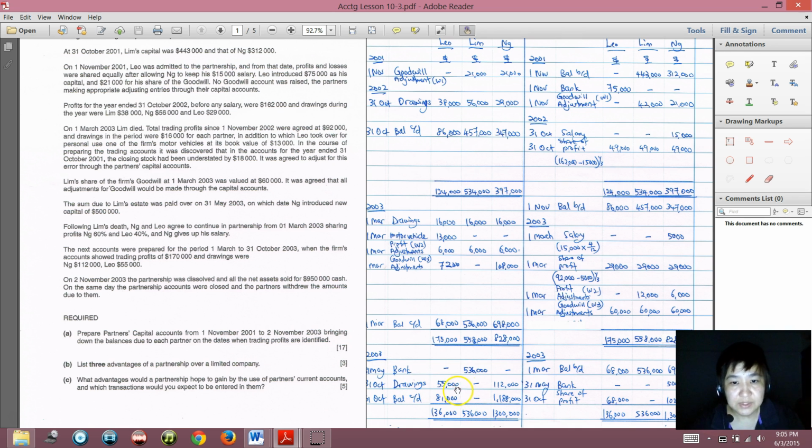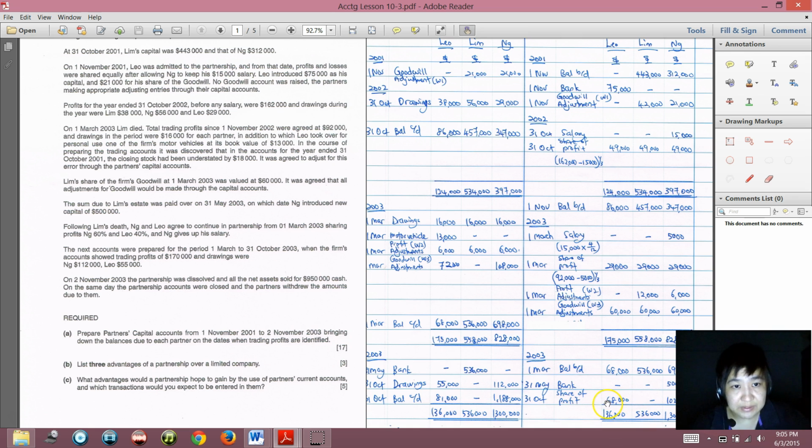Okay, so then here they say that for the partnership sharing, for the period 1 March to 31 October 2003, the firm's account shows a trading profit of 170,000. Just now it says that the profit will be shared 60-40, 60 Lim, 40 Leo.